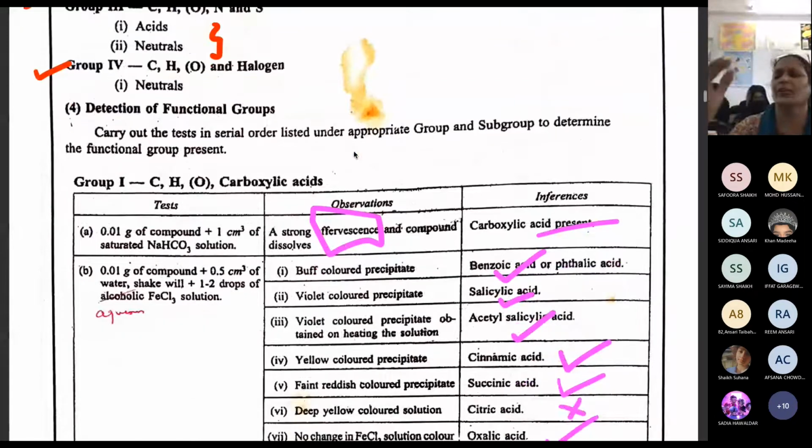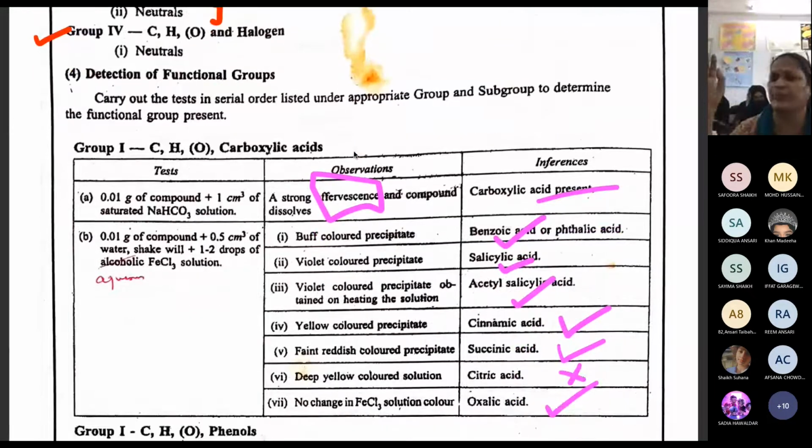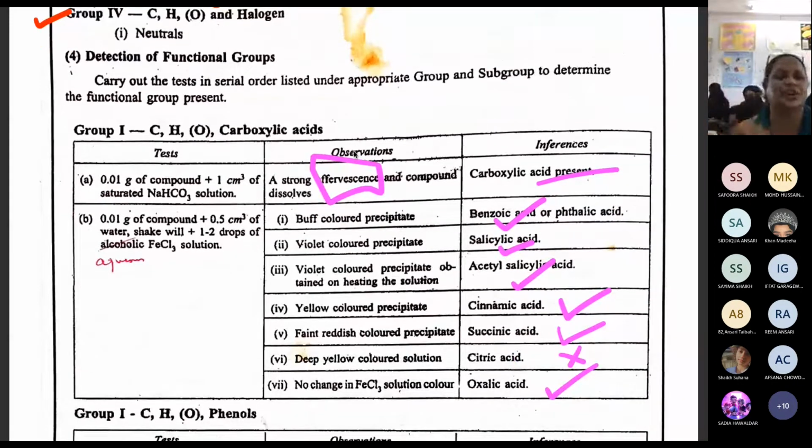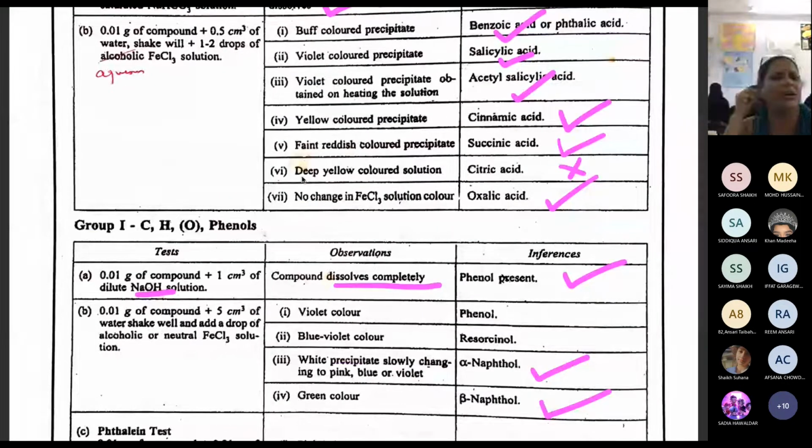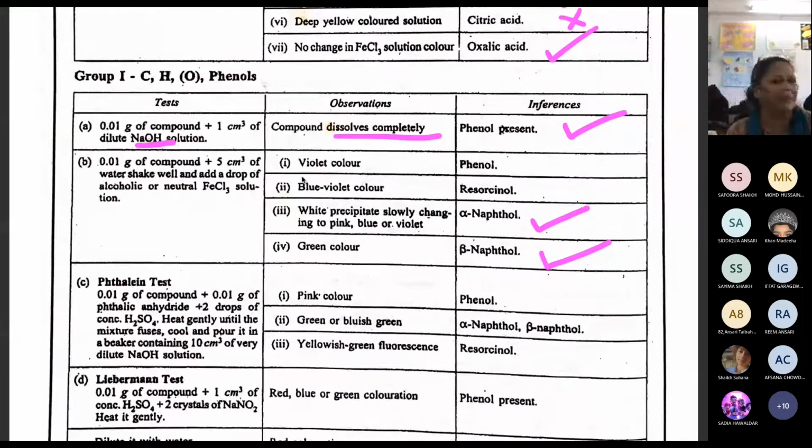So once this is over, almost 75% of the work is over. The remaining 25% is only the functional group. Once you know your compound belongs to CHO carboxylic acid, you only follow that table. You don't have to go further. If your compound is CHO phenol, we go for only the phenol table. Understood? Then when we actually do this, you will understand better.